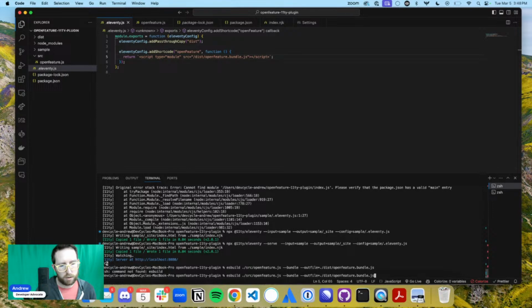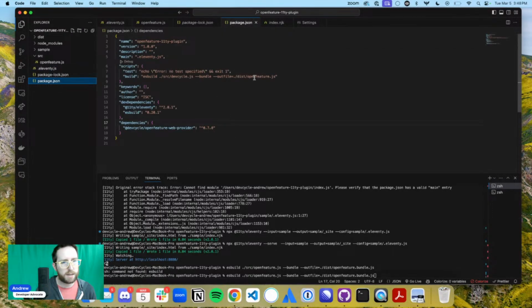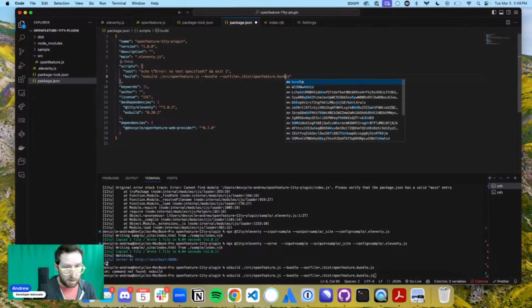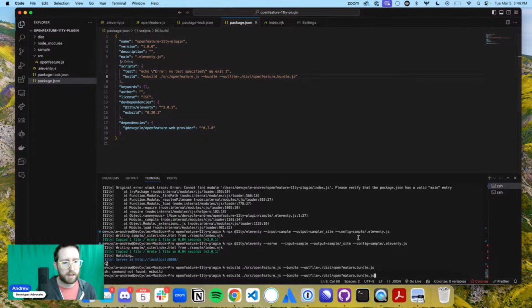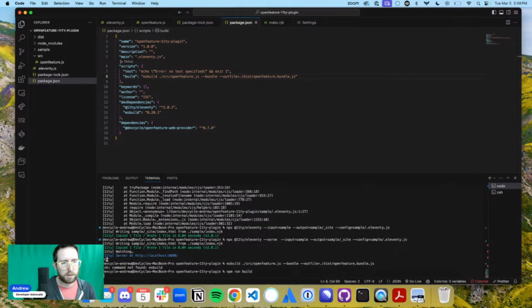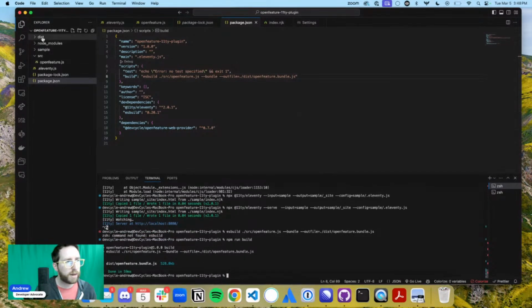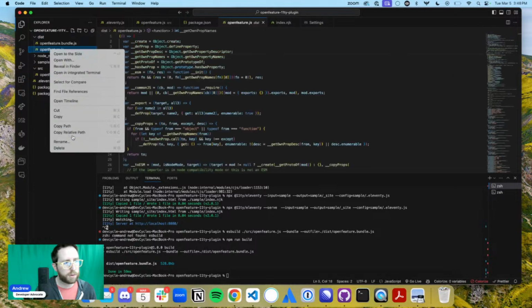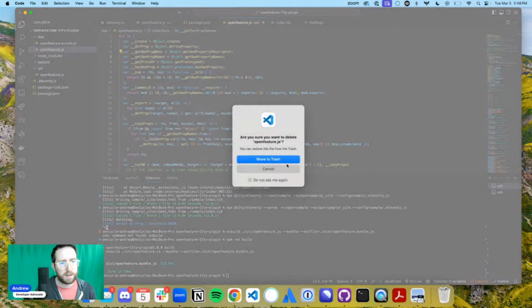ES build. Oh, it's because I need to do. Oh, that's right. Because I actually defined this in my package. So we're going to call this -open feature because I changed the name there. And then we're going to call this dist open feature.bundle.js. Amazing. And then we're just going to run, instead of this, we're going to run npm run build. Perfect. So now in this dist, we should have open feature and open feature bundle. We can delete this. Move to trash.